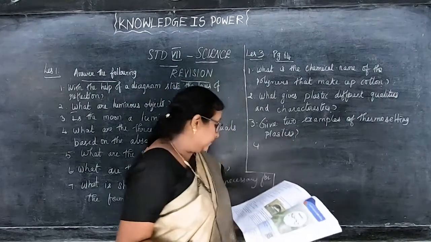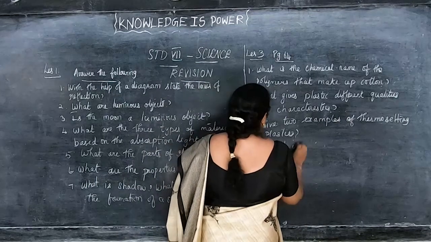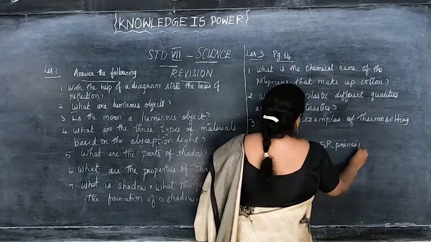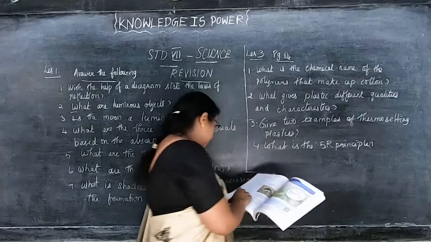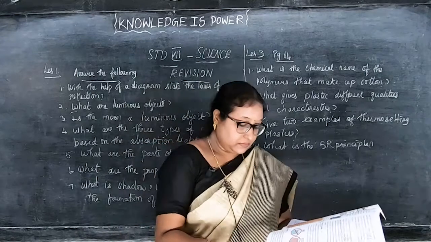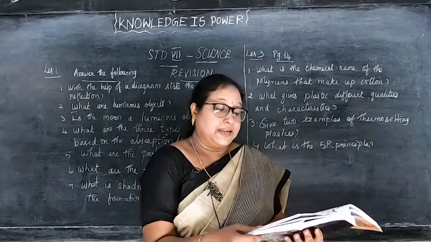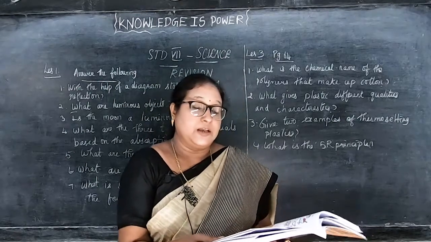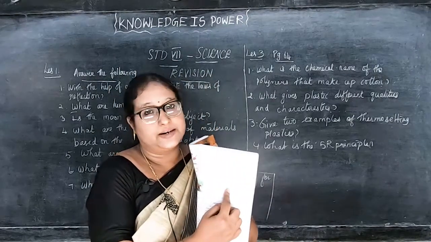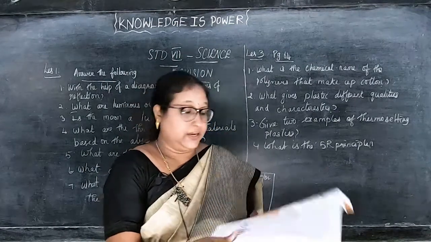The next question is, what is the 5R principle? The answer is on page number 57, right side, second para, second line. Plastic disposal is a 5R principle: refuse, reduce, reuse, recycle and recover. You can see I have already marked and written it in your classwork also. So those who have watched the classes daily can write this easily. Okay.